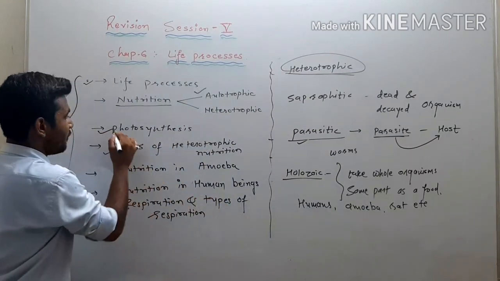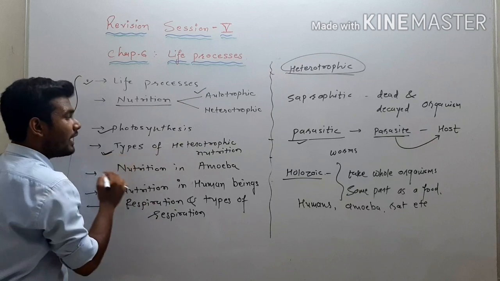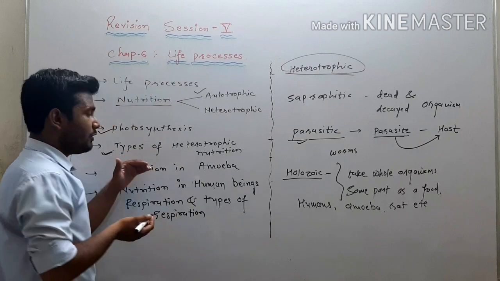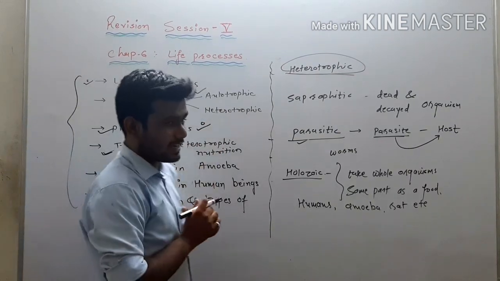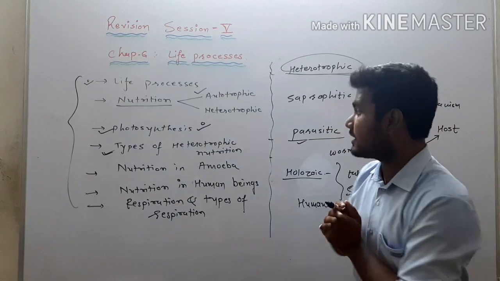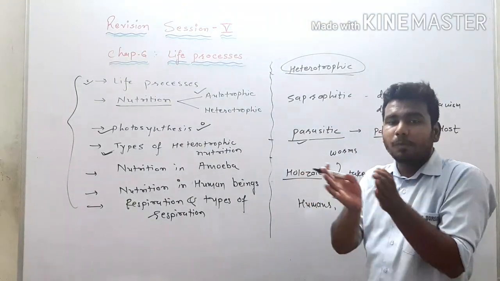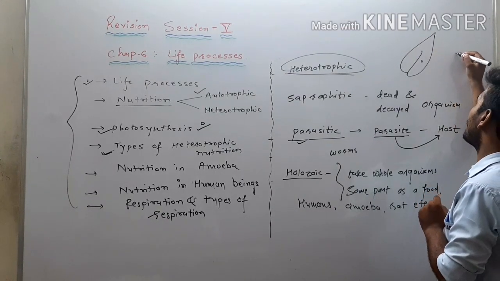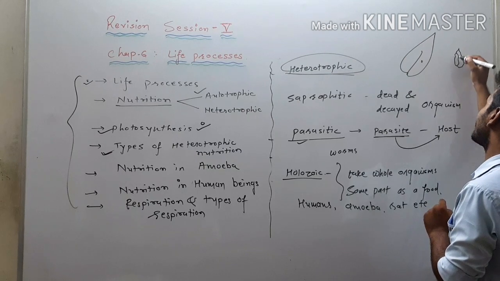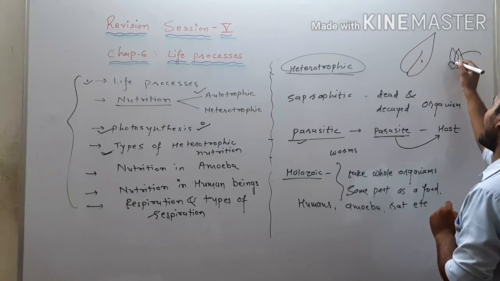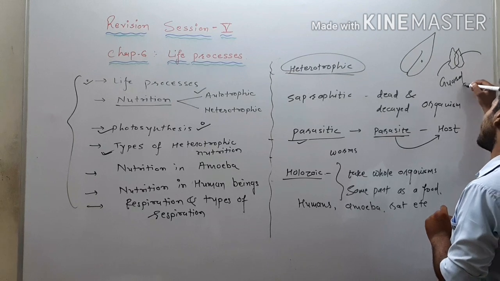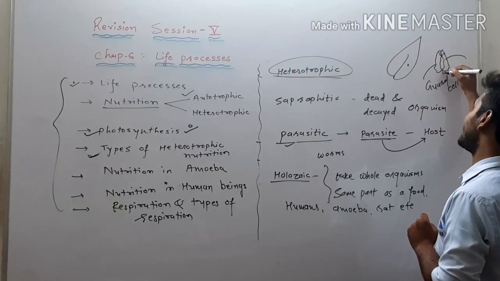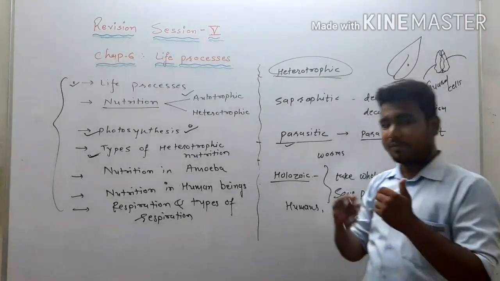Now see, in photosynthesis we have understood, then we understood the types of heterotrophic nutrition. Now before understanding nutrition in amoeba, one more thing we have to understand, which can be asked in 2 marks or 3 marks: how closing and opening of stomata is done. We know what stomata are. If we talk about a leaf, the small pores are considered stomata, and we have guard cells around the stomata, right? We have discussed this in detail in our regular sessions. You can go through the video and it will be very easy to understand.